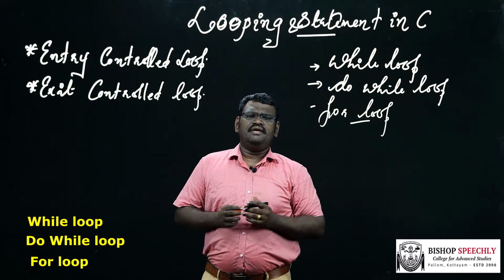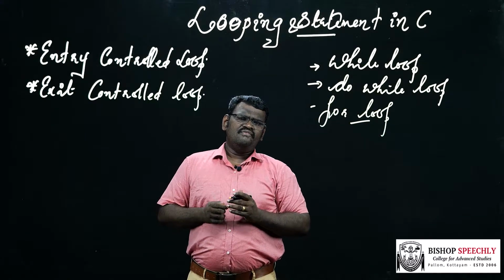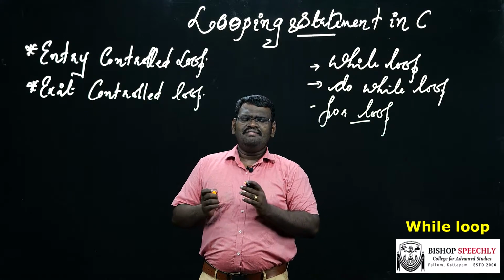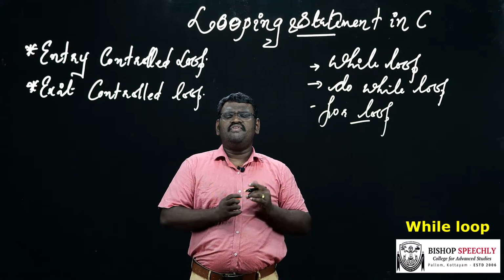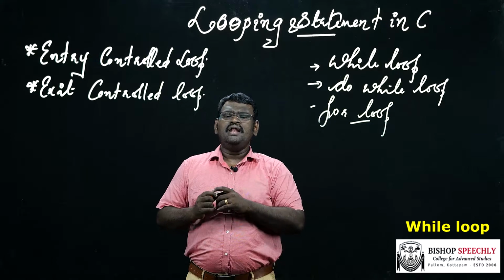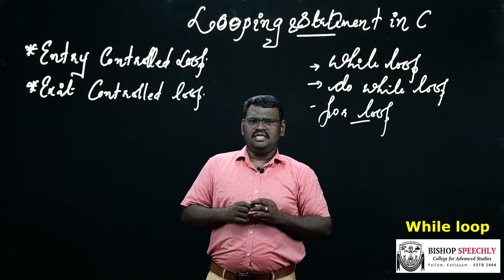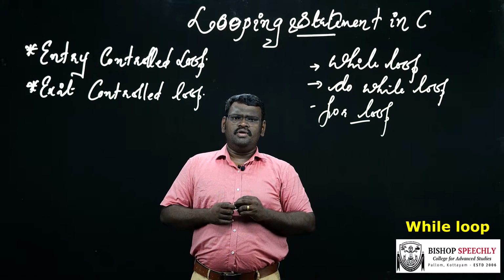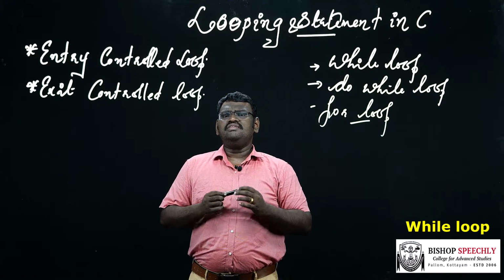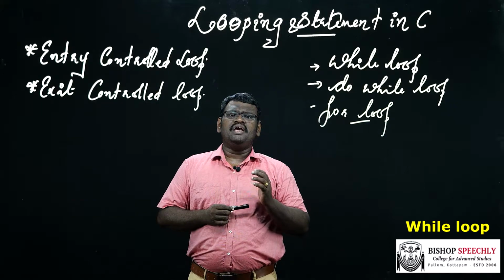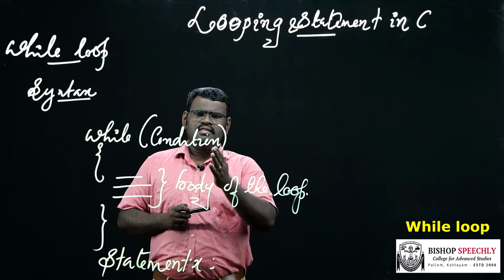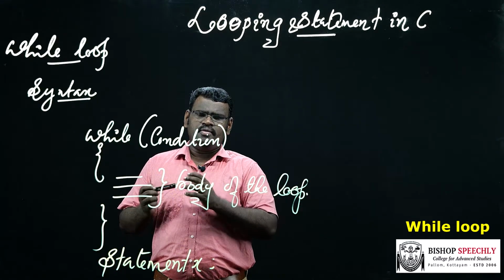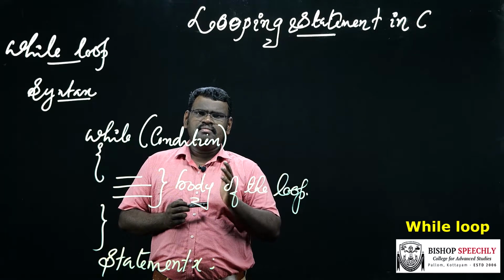The first one is the while loop. While loop is considered the simplest form of looping statement in all computer languages. The while loop is an entry controlled loop because the control statement is specified at the beginning of the loop. This is the basic syntax of while loop: while, condition, body of the loop.